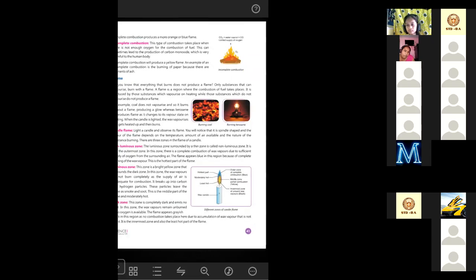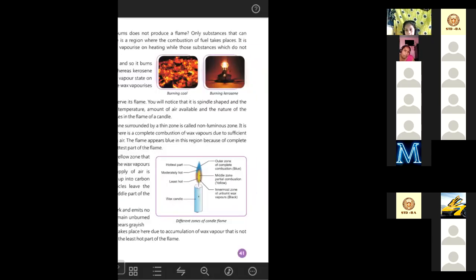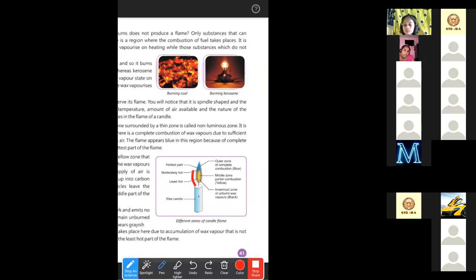So what is the hottest part of the flame? The outermost part of the flame is the hottest part. Why? Because this is the only part that comes in contact with oxygen, right? As this is the outermost part, it comes in contact with the oxygen present in the air.